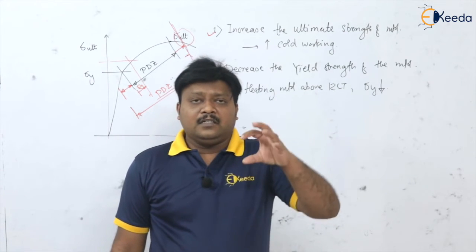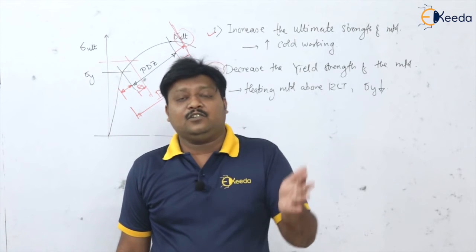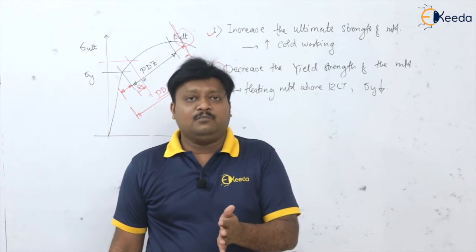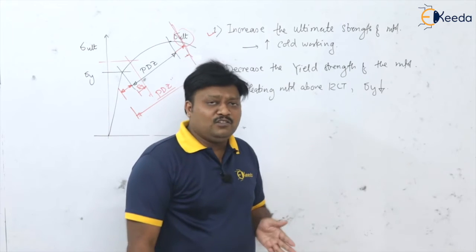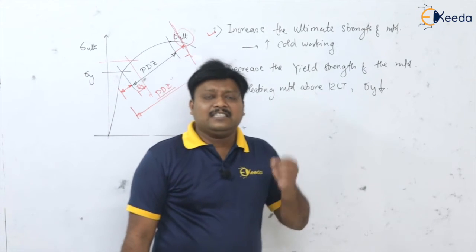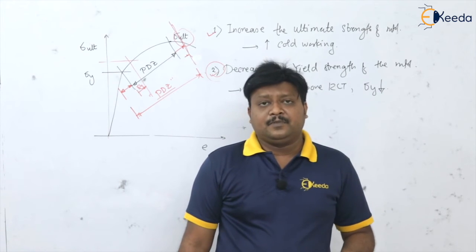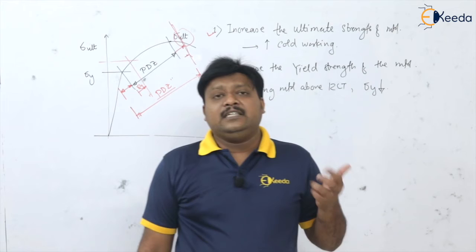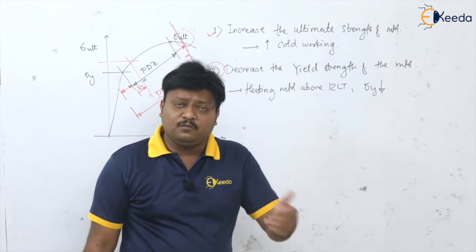So at different temperatures, the crystal structure of the steels is different. That is allotropy of the steel, also known as polymorphism. Because of that, steel is having certain ranges of temperature where it can have very good ductility, or it can have poor ductility, or it is very difficult to deform.